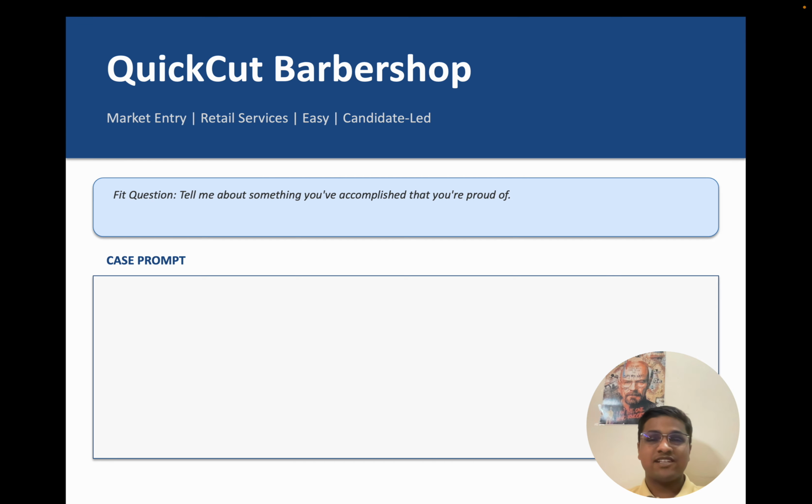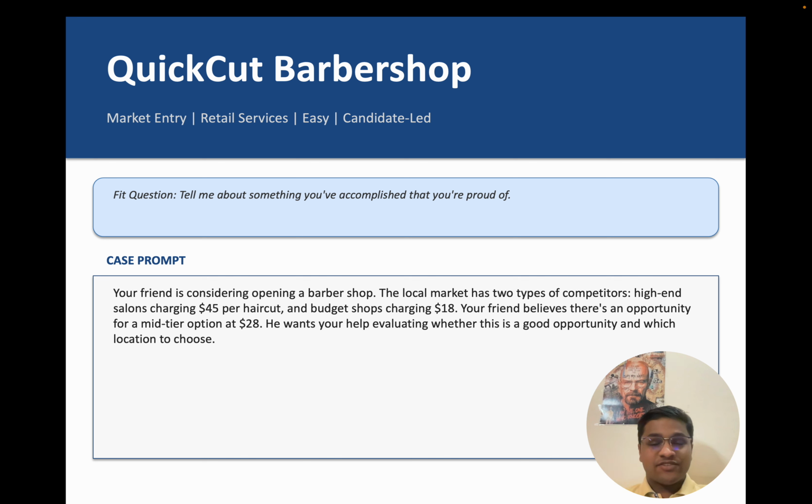Now let us start with the case prompt. Your friend is considering opening a barber shop. The local market has two types of competitors, high-end salons charging $45 per haircut and budget shops charging $18 per haircut. Okay, so we now have an idea that there are two types of competitors, high-end which are expensive, which are $45 per haircut, and there are budget shops which are charging $18. Your friend believes there's an opportunity for a mid-tier option at $28.